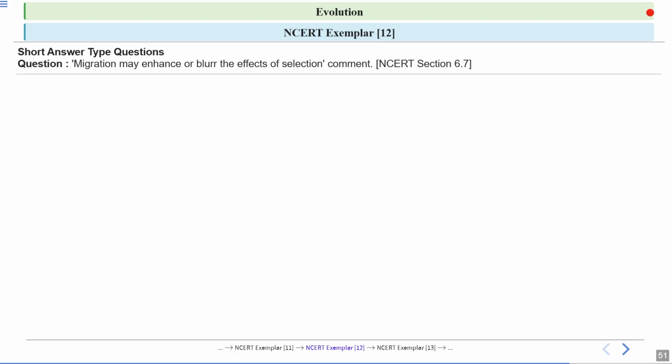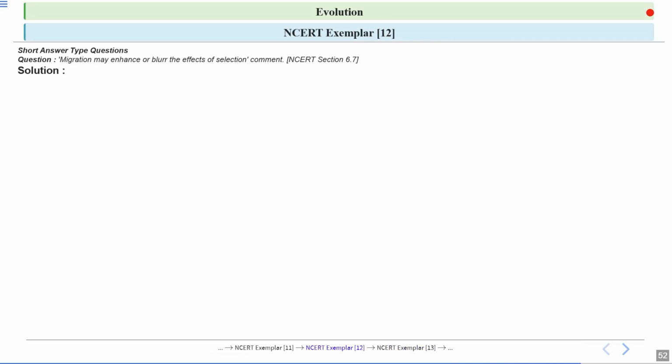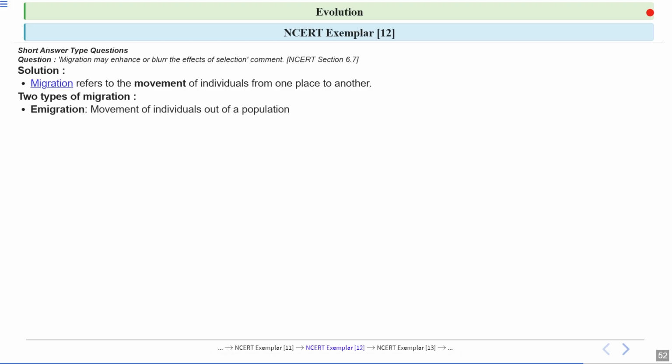Next question, migration may enhance or blur the effect of selection. You have to comment on this statement. Let's understand first the meaning of migration. So migration basically refers to the movement when individuals shift from one place to another. Okay, there are two types of migration. First is emigration, which refers to when individuals leave a population. Okay, what is immigration? It is opposite. It occurs when new individuals join a population.